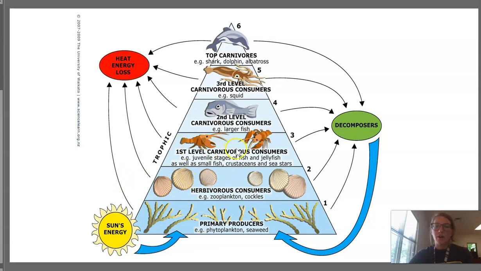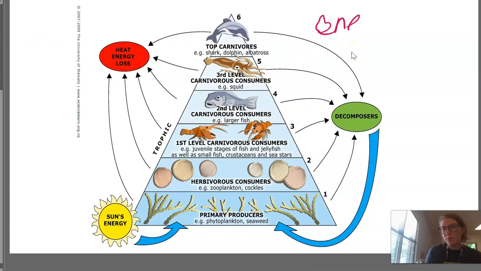The next one would be our carnivorous consumers. They're going to eat what's below them. So things like fish, jellyfish, crustaceans, those are animals that are going to eat herbivores. So they are consumers. They're our first level carnivorous consumers. And then we go on and so forth until you get to your very top carnivore, something like a shark or a dolphin or an albatross. So this entire thing is called an energy pyramid.